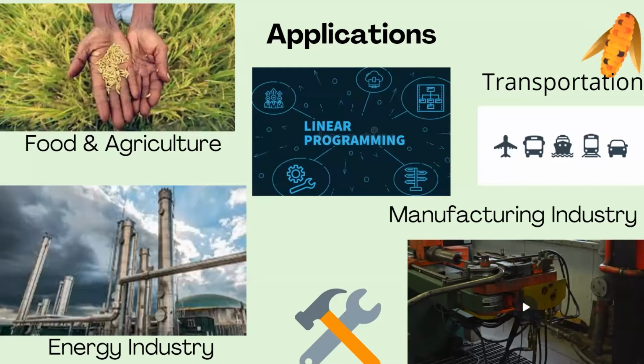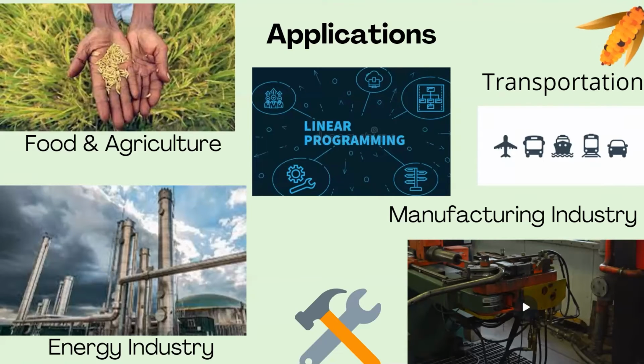How much raw material the company has, how much time it has, whether all the machines are working properly, is there any issue with any machine, and how much product needs to be produced. All these factors need to be considered. Then only could we take a decision on what we can do to maximize the profit. All this decision making can be done with the help of linear programming.